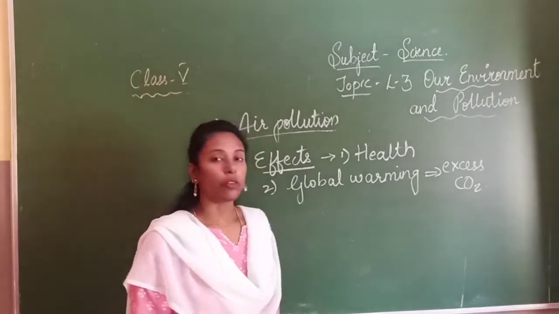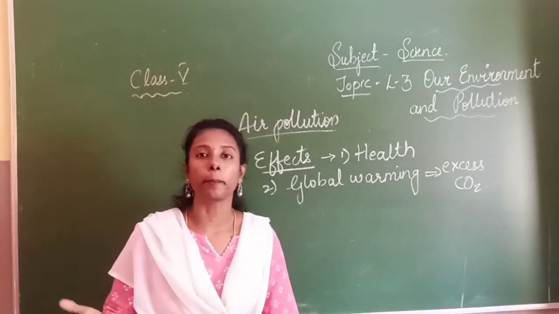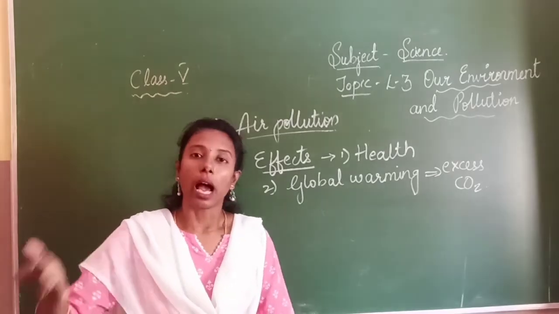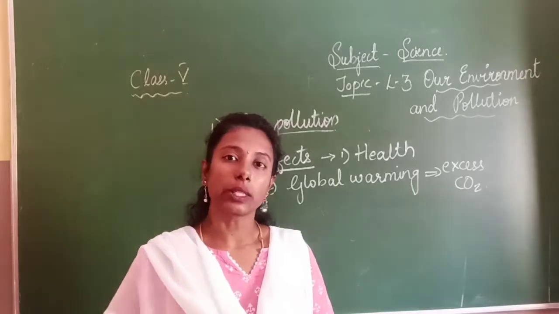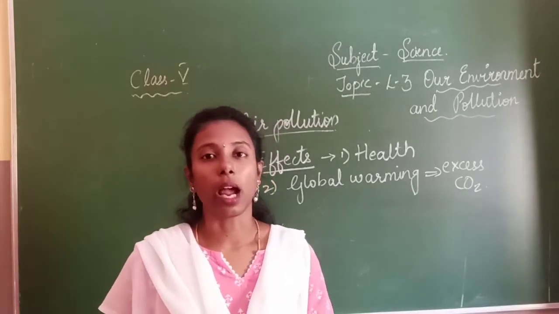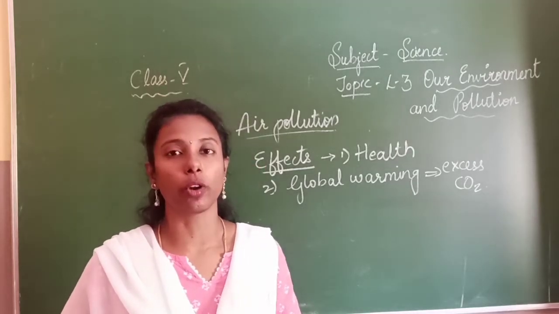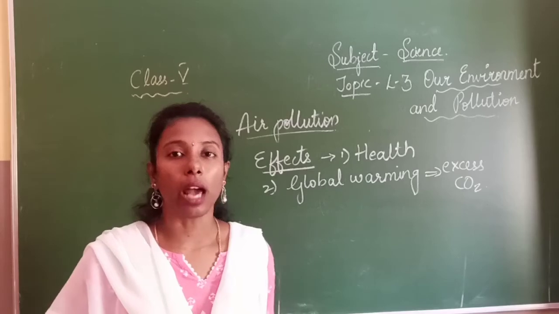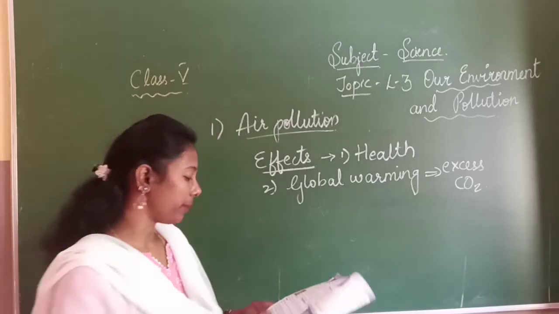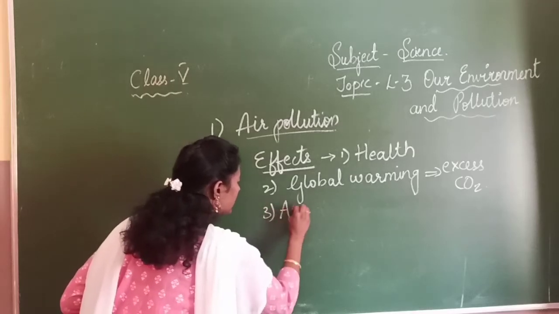So because of that, what happens? The earth becomes hotter and hotter, and if the temperature keeps increasing towards the poles, the ice will start melting, and once the ice starts melting, you will get a huge amount of water rushing. That means floods can happen because of that. Okay, now the third one is acid rain.